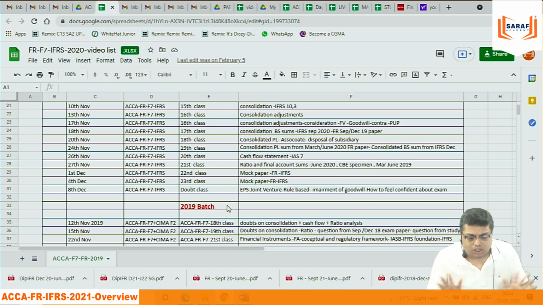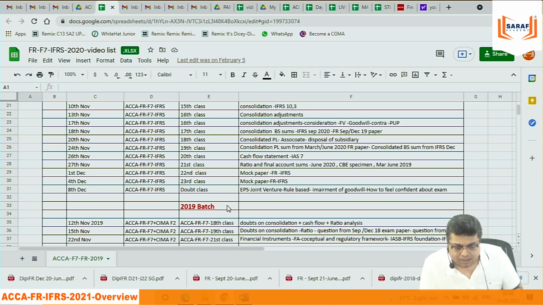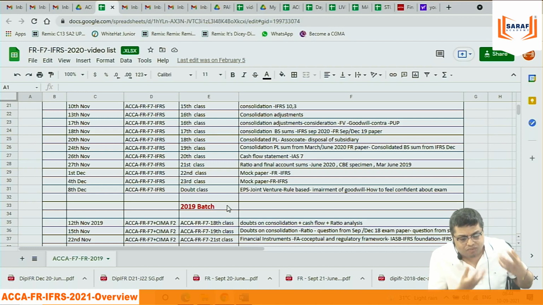So there is no question, no request by anybody, mera ye hai, wo hai. Class will be as per schedule, but if there is any problem with me, chances are less, then I will be adjusting that class on some other day and always classes will be there. Whether I am well, whether I am suffering from any fever or anything, always classes will be there.